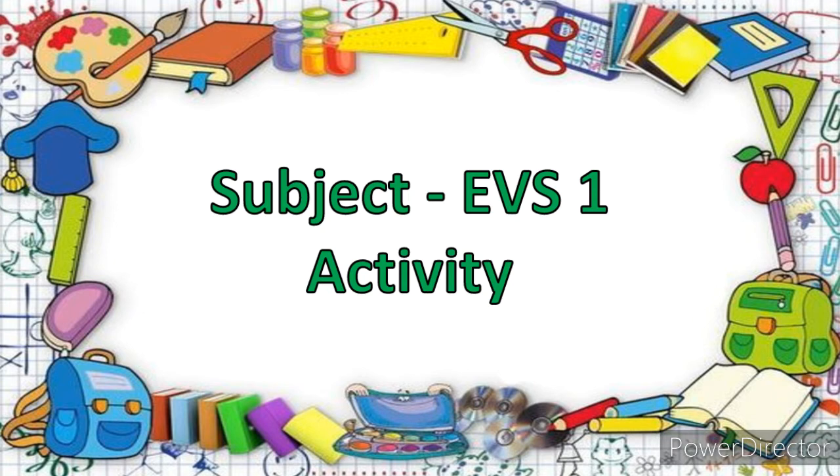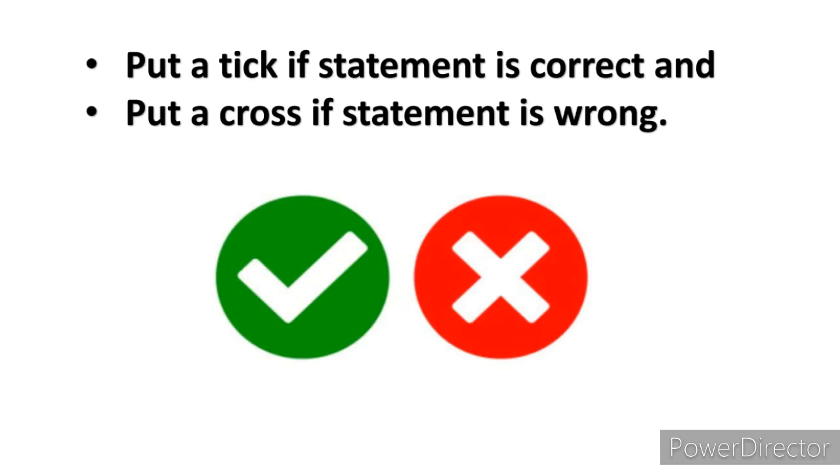Subject EVS1 activity. Okay. Now, in today's activity, what you have to do is a statement will be given to you. And you have to read that statement. And if the statement is correct, you have to put a tick mark in the box given, in the answer box. And if the statement is wrong, you have to put a cross mark in the answer box.